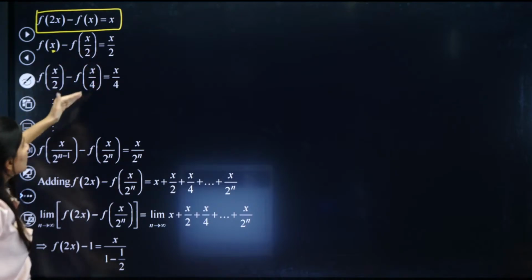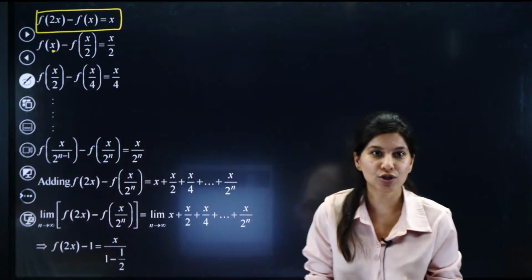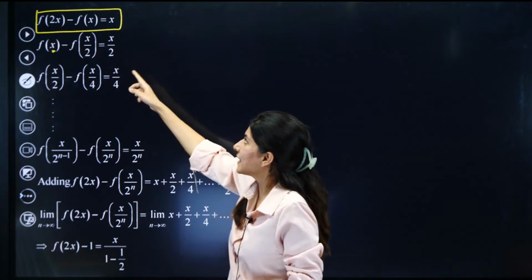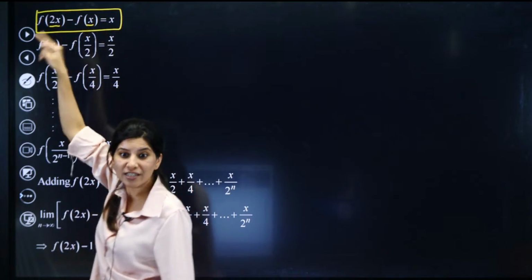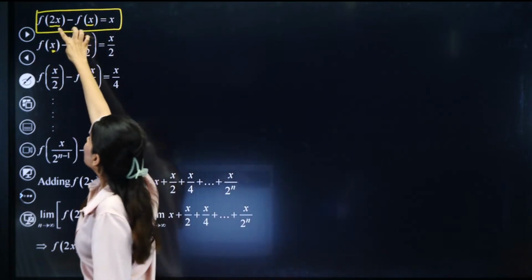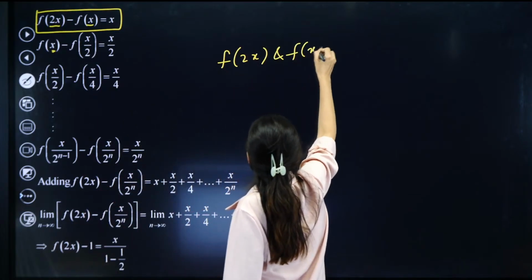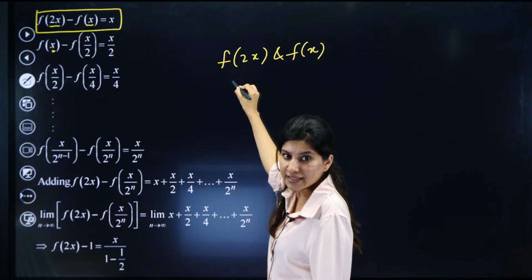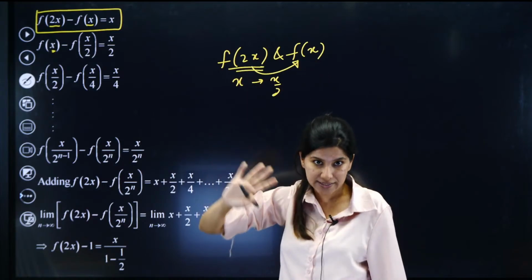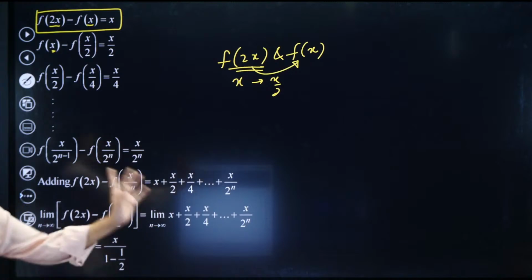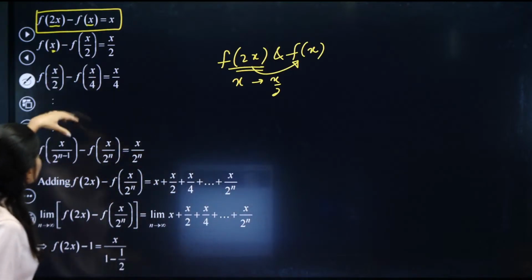Can you see the similar terms will get created? The logic behind this, first of all, let me tell you the logic. This is 2x, this is x. So can you see the half of 2x is x. So here only in the first equation, if you want the relation between f of 2x and f of x, tell me. So if you replace x by x by 2 in this, you are going to get this or not? This is the relation, right? First of all, this is the logic. And second of all, what is the trick behind it? So this is the trick. This is how we do it.